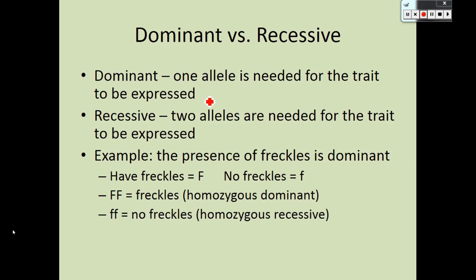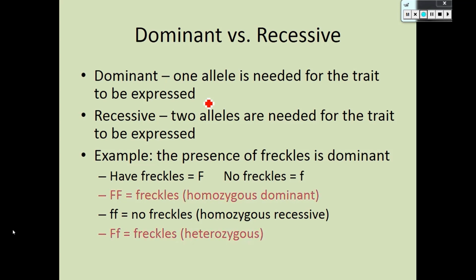You could also be little f, so that would be no freckles. Neither of your genes are making the functional enzyme. So that's homozygous again. The zygotes were still carrying the same gene, but in that case they were carrying the recessive gene. So we call that homozygous recessive. And then you could obviously be big F, little f, and as we've talked a lot, you would still have freckles, but we call that heterozygous. Hetero means different. And so your zygotes were carrying different genes. One was carrying a dominant gene, one was carrying a recessive gene. And so that's heterozygous.